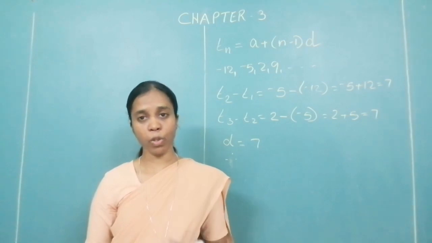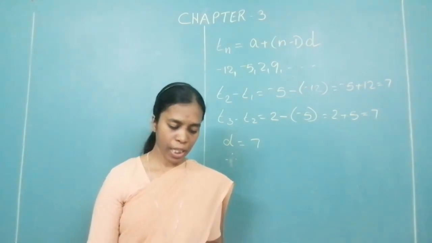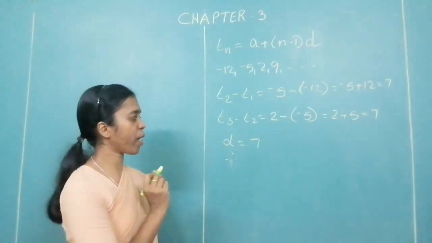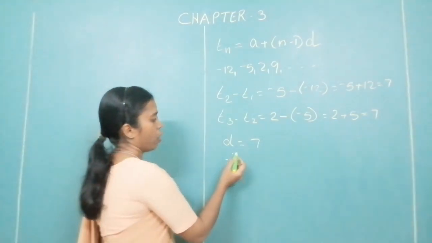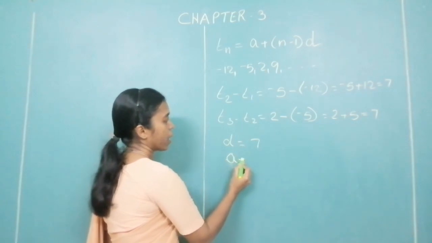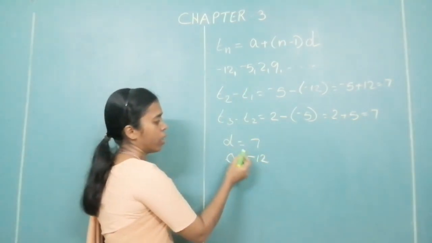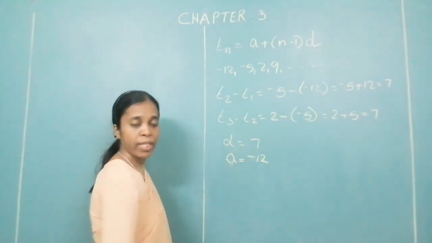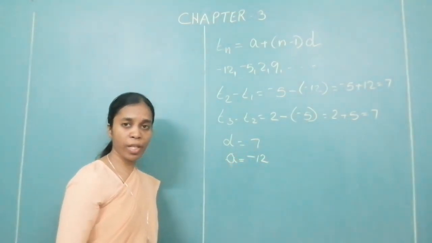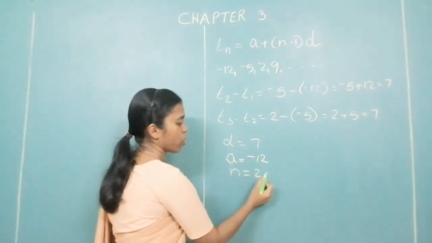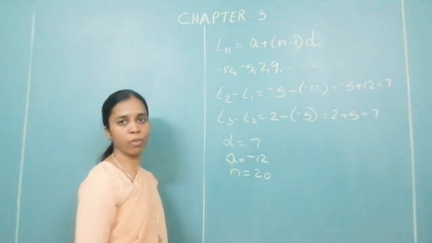Now, what is the second part of the question? If it is an AP, find the 20th term. Now, we have to find the 20th term. We already got what is the a? a is equal to minus 12. d is equal to 7. Which term are we supposed to find out? 20th term. So that is our n. n is equal to 20. This is what is given to us.